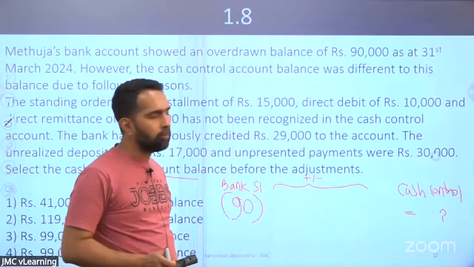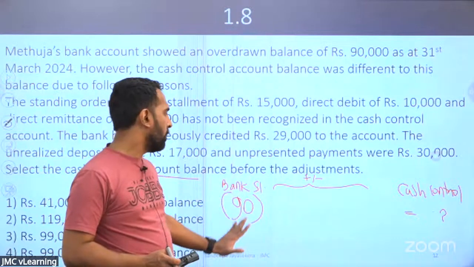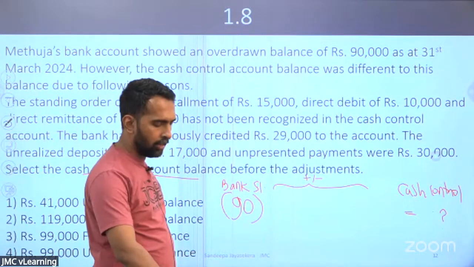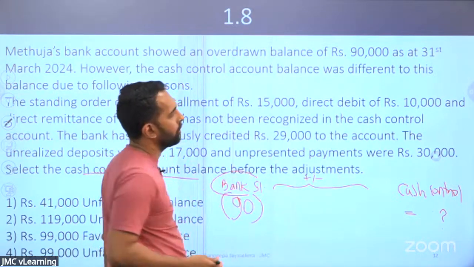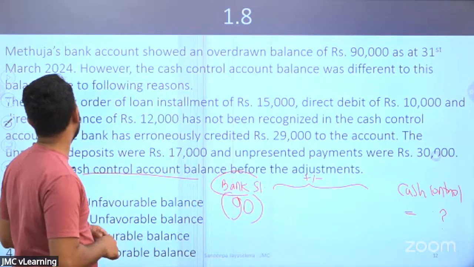We just put the plus and minus. So OD balance is 90. Okay, now we are going from the statement to the cash control account. We'll take the items one by one.